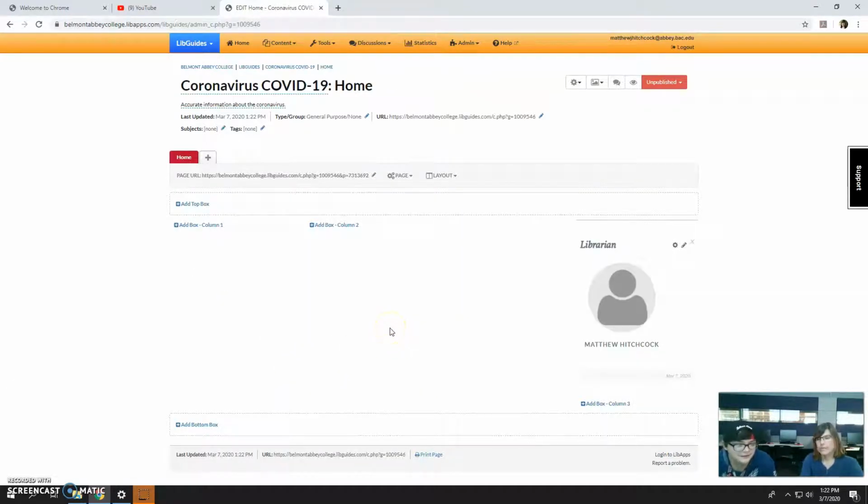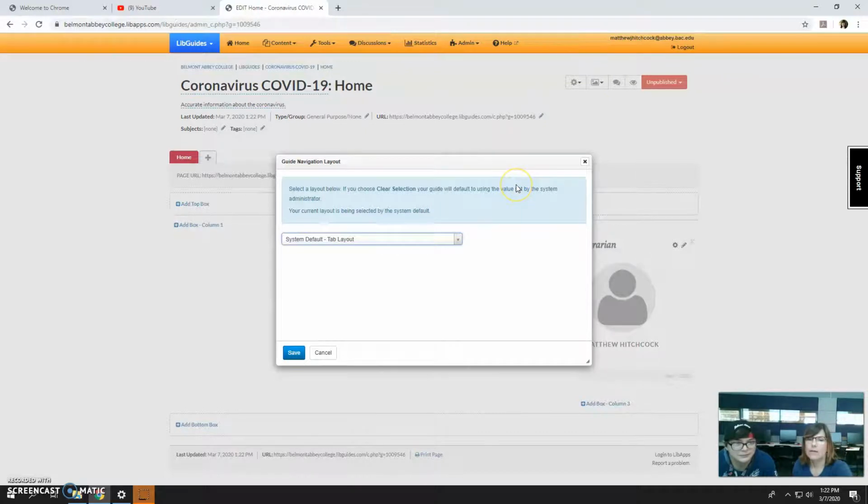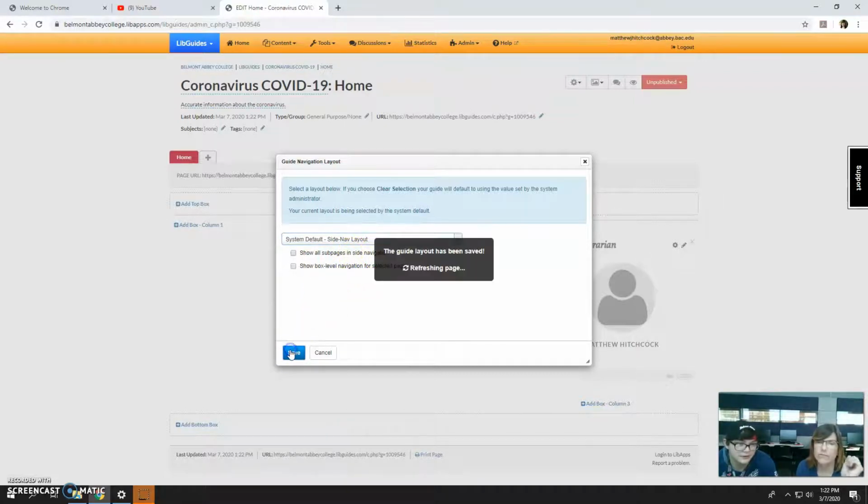One thing that we're going to do at the very first is go up here to Guide Site Layout, and we're going to choose Guide Navigation Layout. Instead of the tab layout, we're going to go to Side Navigation. Do you want to show all subpages? Just say Save.